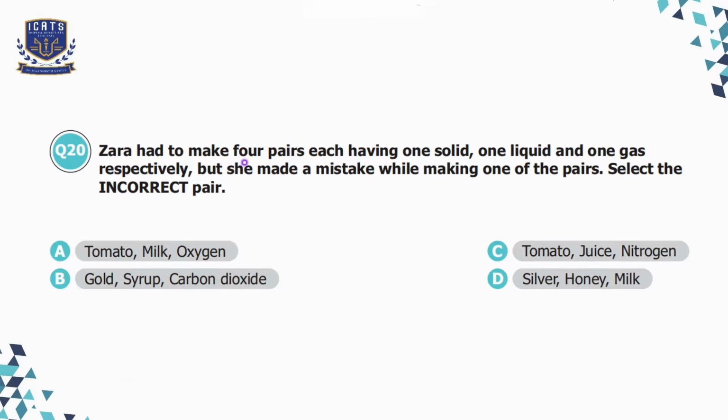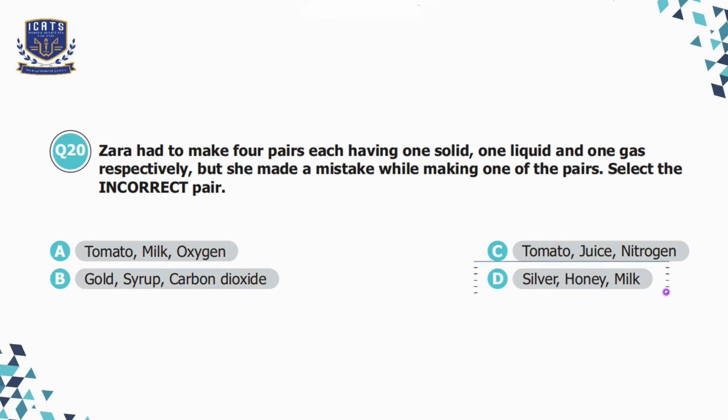Question number 20, Zara had to make four pairs, each having one solid, one liquid, and one gas, respectively. But she made a mistake while making one of the pairs. Select the incorrect pair. Option A, tomato, milk, oxygen. Option B, gold, syrup, carbon dioxide. Option C, tomato, juice, and nitrogen. Option D is silver, honey, and milk.